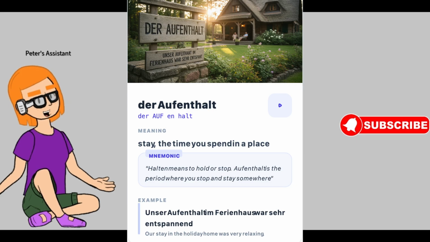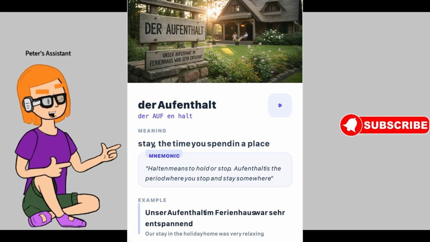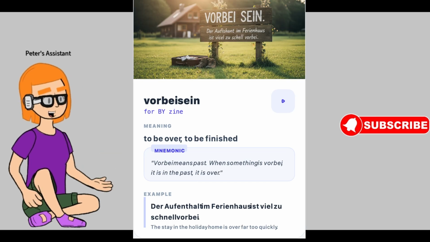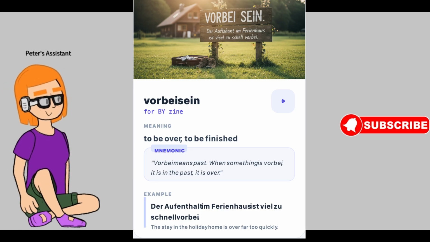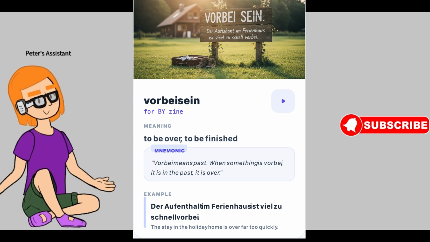Example sentence: Unser Aufenthalt im Ferienhaus war sehr entspannend. English translation: Our stay in the holiday home was very relaxing. The next German phrase is vorbei sein. Pronunciation: vorbei sein. Meaning in English, to be over, to be finished.